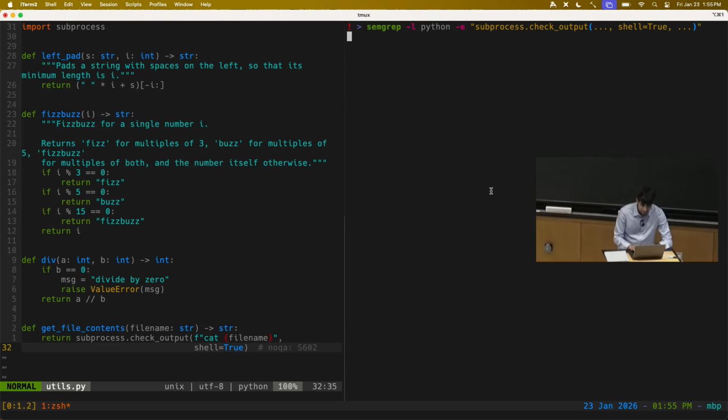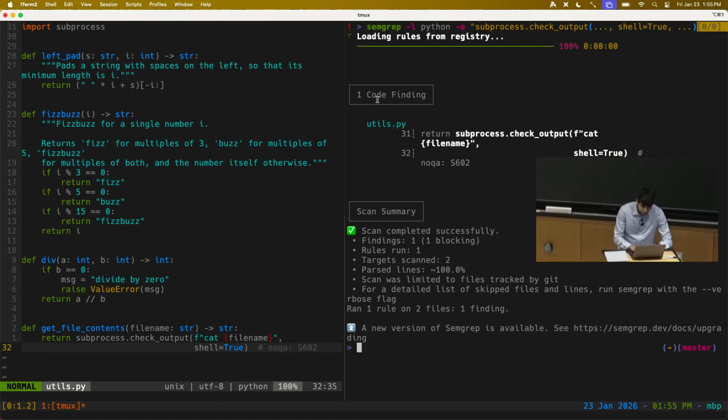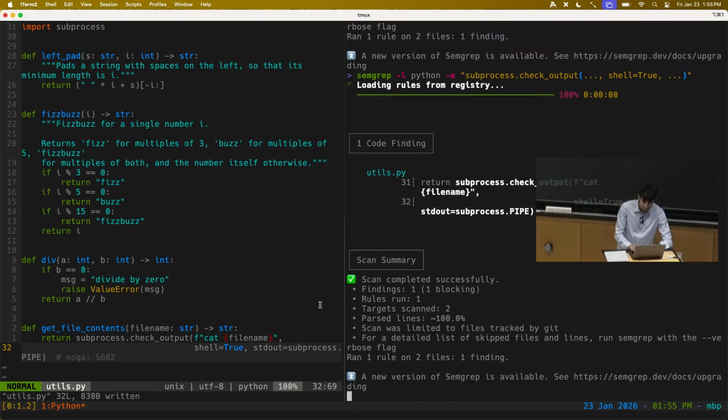And when I run this, it does find this instance of this code, even though I have this line break in here. And if I add something like this, it will still match that code. So semgrep is a useful tool for writing your own lightweight analyses in order to augment your linter in your project.